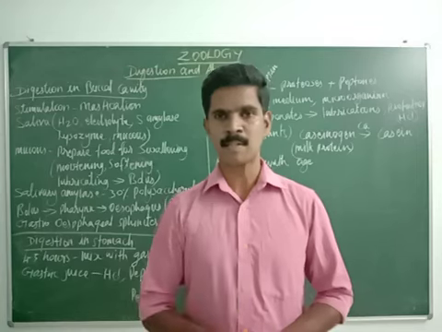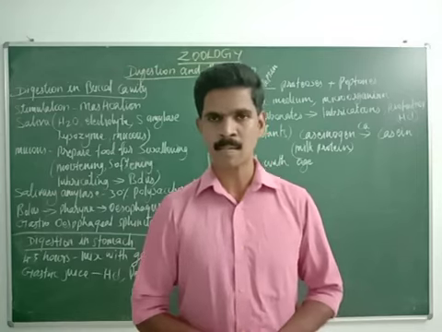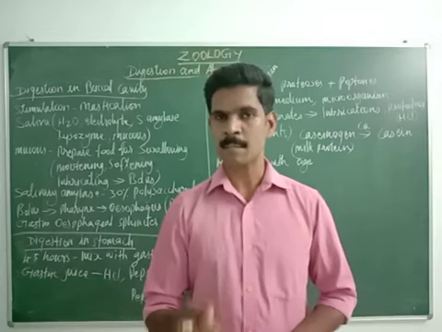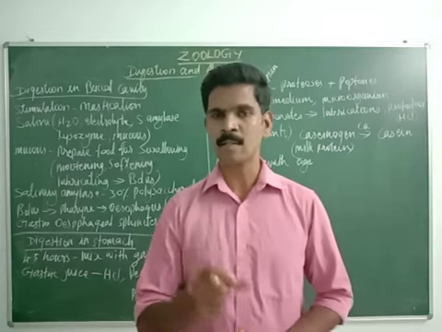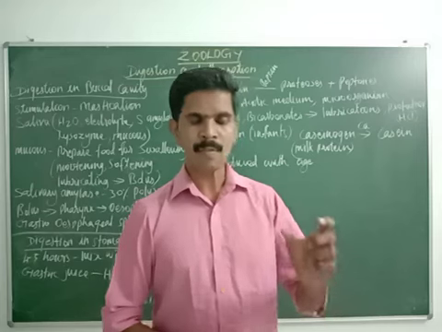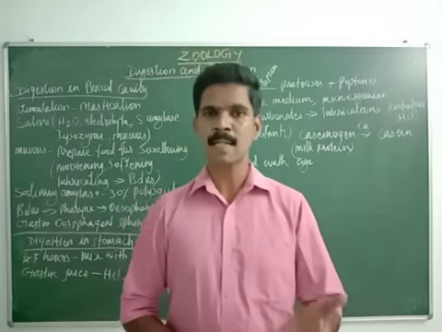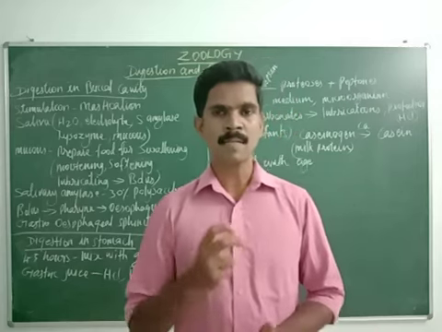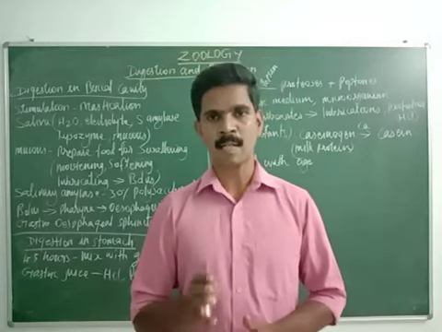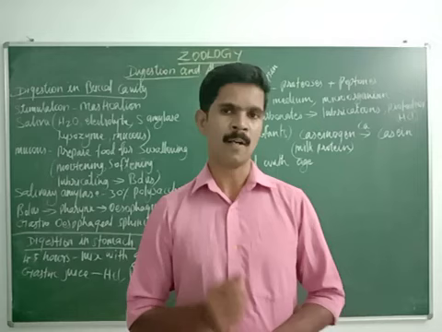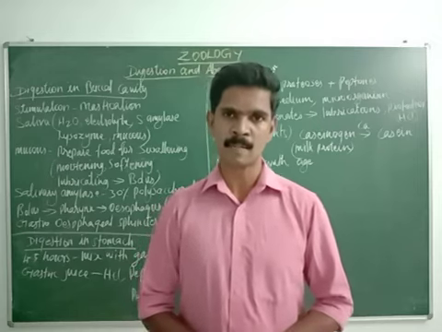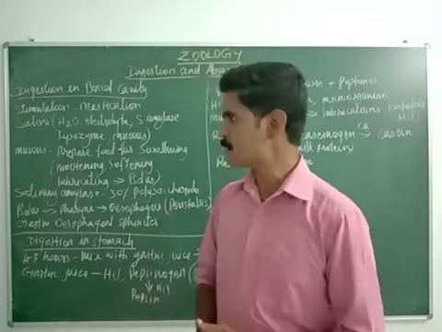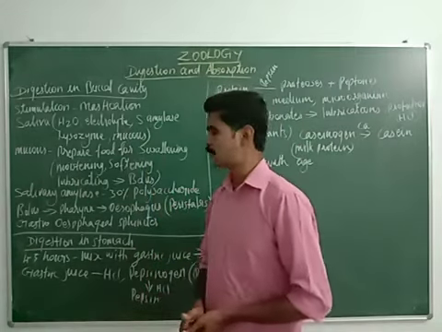In the last class we studied that 3 pairs of salivary glands are located inside the mouth: parotid salivary gland, submaxillary and sublingual. These are the 3 pairs of salivary glands. So when we look at food materials, the taste, appearance and smell of the food stimulate our salivary gland, and immediately the salivary gland produces saliva. Understand? This is the first point about digestion in the buccal cavity.